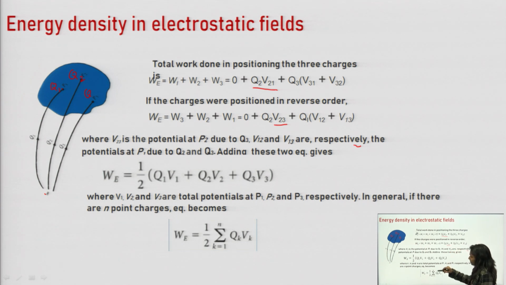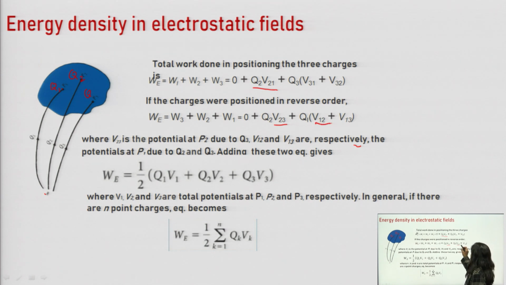Similarly, if we bring Q1 from infinity to P1, then two potentials will be applicable on Q1, that is V12 and V13. V12 is the potential at point 1 due to Q2 and V13 is the potential at point 1 due to Q3.